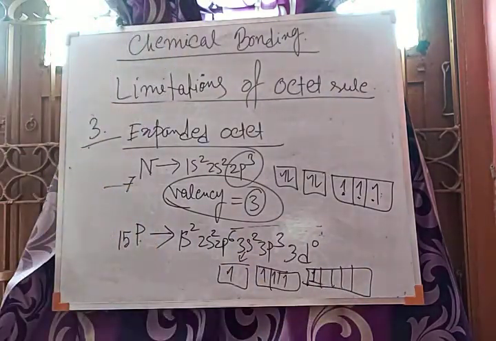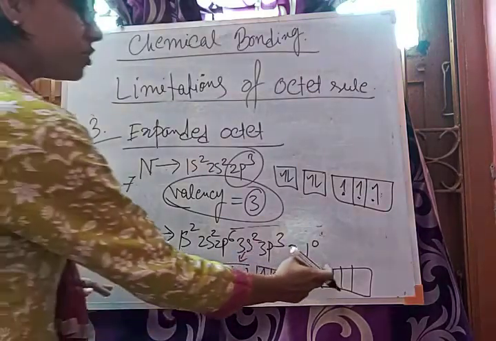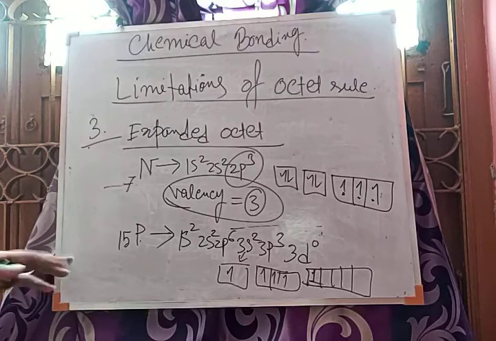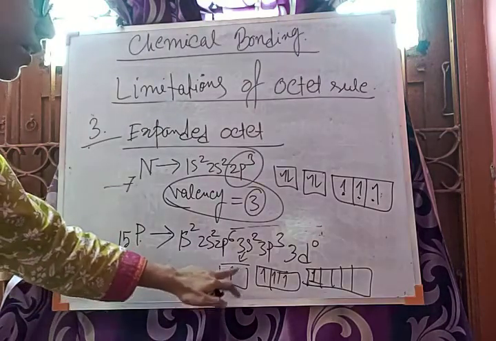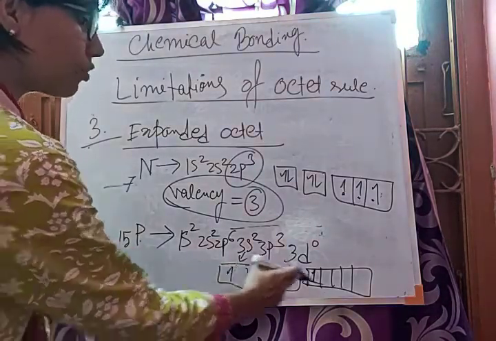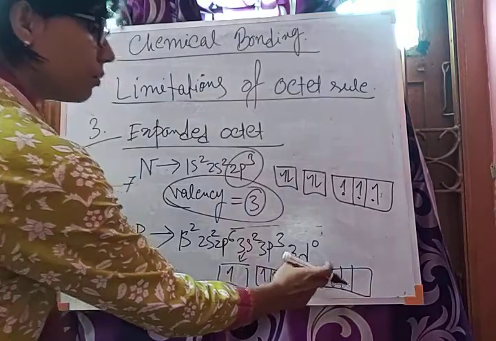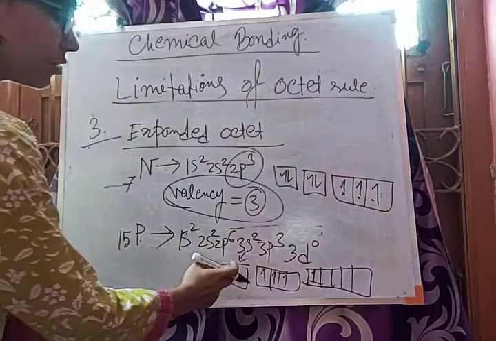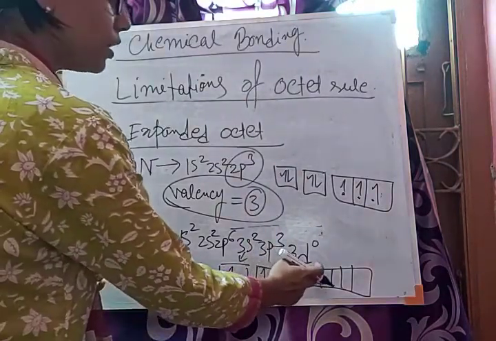In the excited state, phosphorus is able to break this pairing and transfer 1 electron to the vacant d orbital.